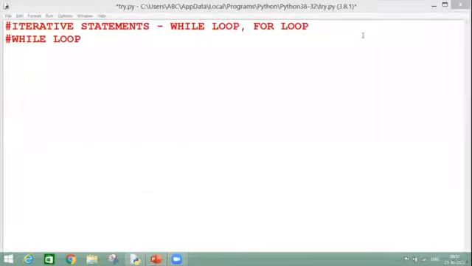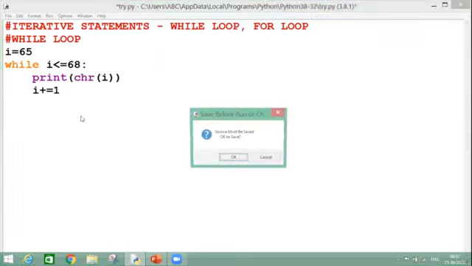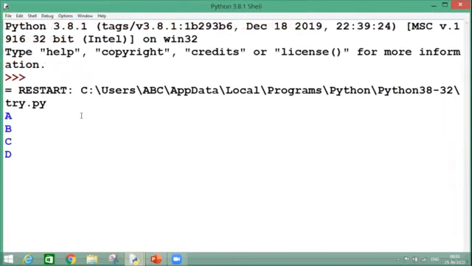So how does it work? Let's write the code for the same. I is equal to 65. Now, my while condition is while I is less than or equal to 68. And then I'm going to print chr of I. And then I will take an increment by 1. So this is my whole program, which will give me an output from alphabet A to alphabet D. Let's check it. F5. Here is my result: A, B, C, D.